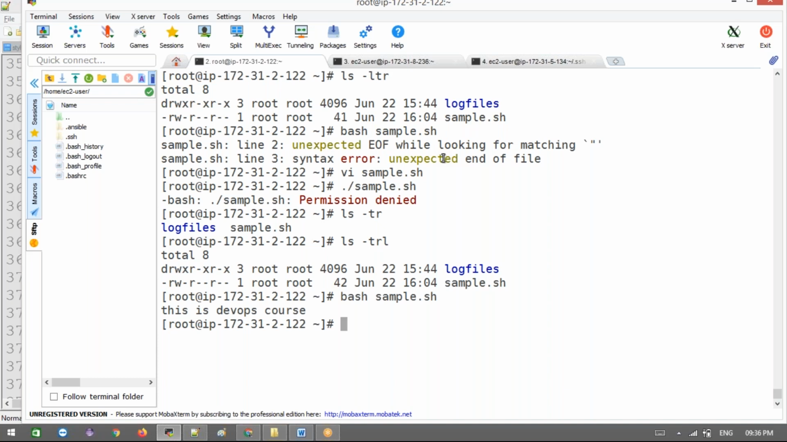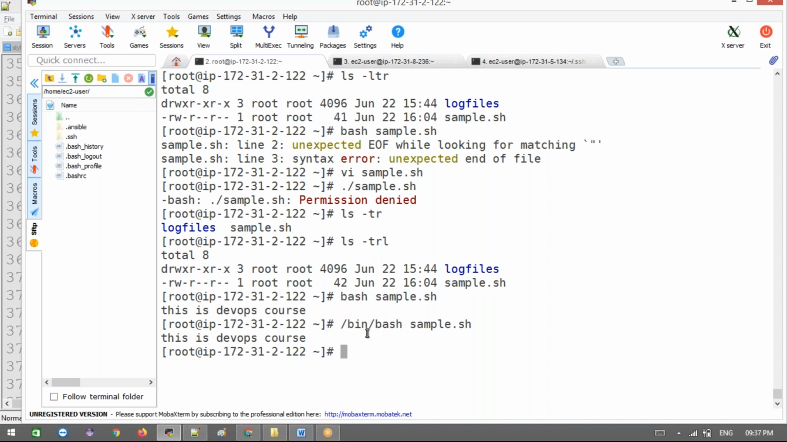Now if you don't want to specify bash before sample.sh, what will happen? Basically bash is a program, and it will go to /bin/bash only. Then sample.sh will execute. Basically this bash will link up, like a soft link, with this bin bash. That's the reason we can execute.